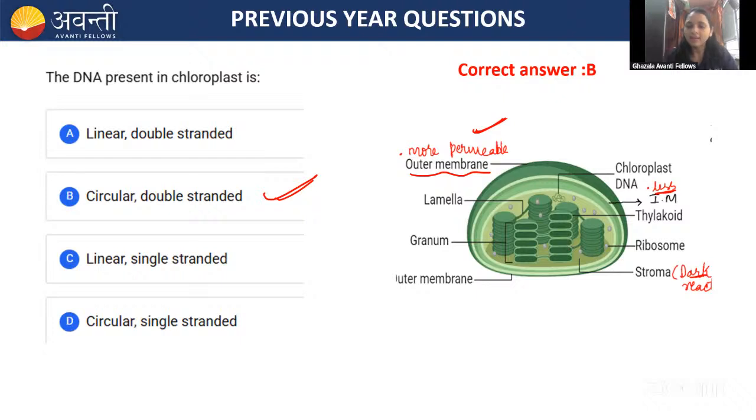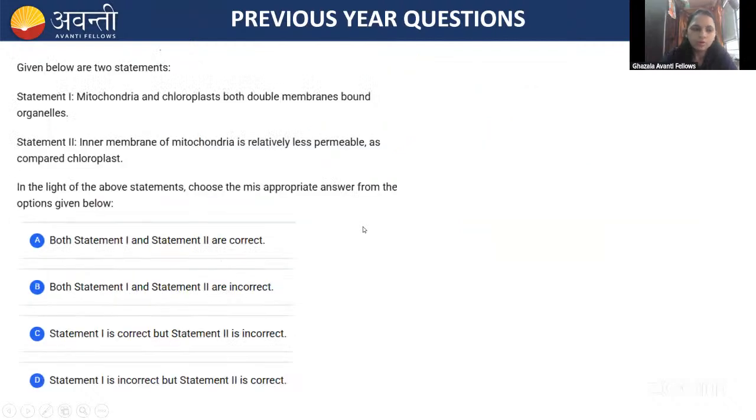A dark reaction takes place in the stroma. Light reaction takes place in the thylakoid. And here you can see a chloroplast has DNA that is circular and double-stranded. It is circular double-stranded, and it has ribosomes. The ribosome type is 70S ribosome. Okay, fine. Let us go to the next question, guys.